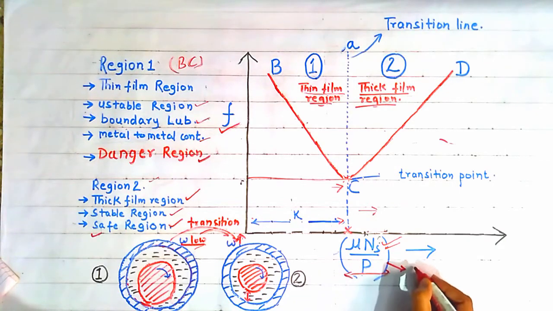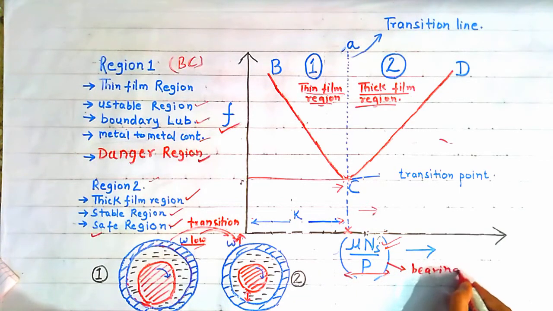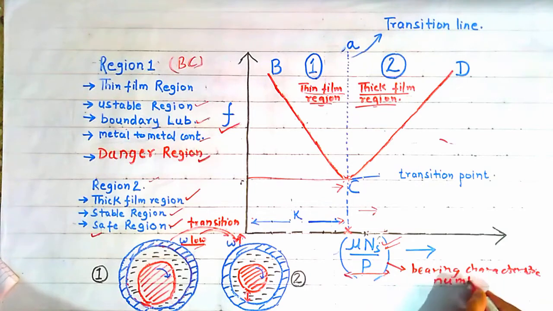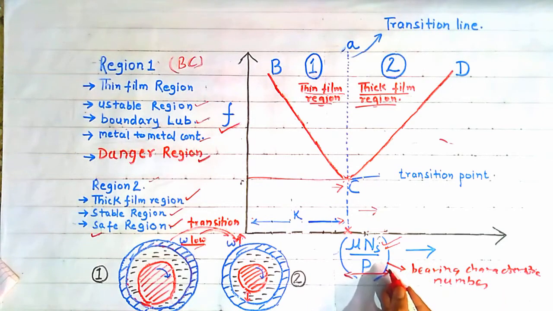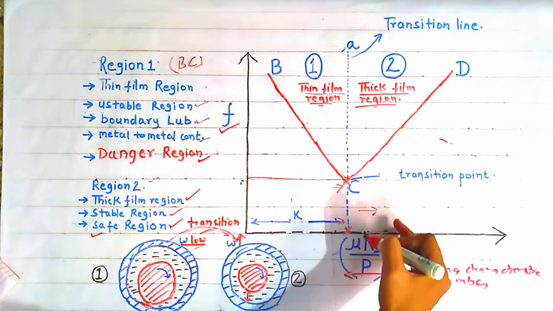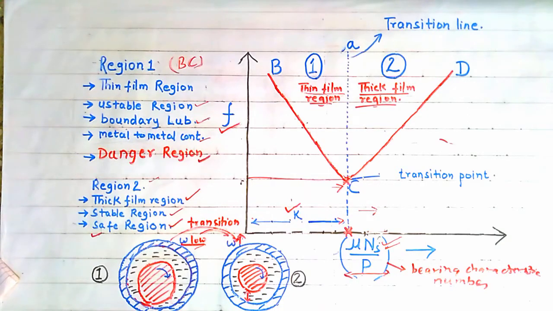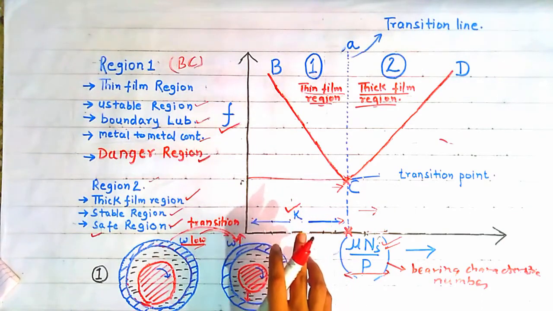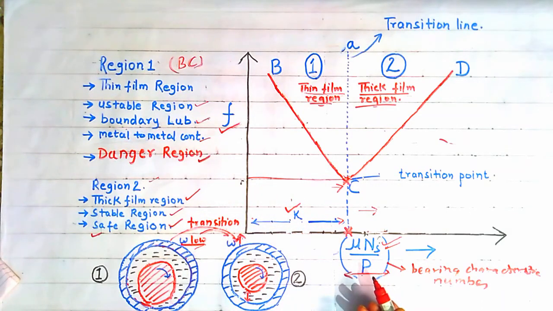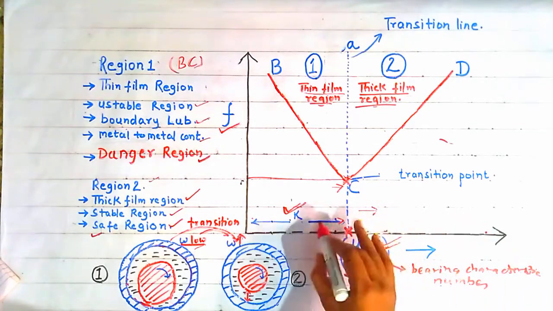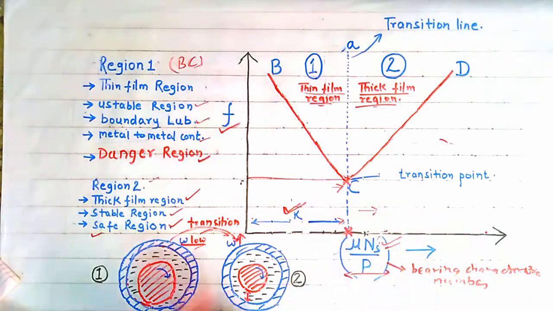This parameter is called the bearing characteristic number, and the value of this bearing characteristic number at point C, that is this value, is called the bearing modulus, which is denoted by K. Okay, for stable operation, to operate in the thick film region, the bearing characteristic number should always be greater than K. So the bearing characteristic number for stable operation of a bearing must always be greater than this value K. That is, we must operate in this region. Then only the value of mu n by P will be greater than K.